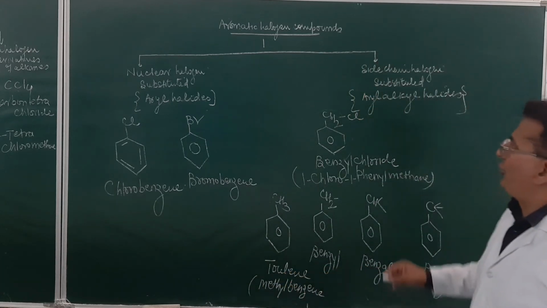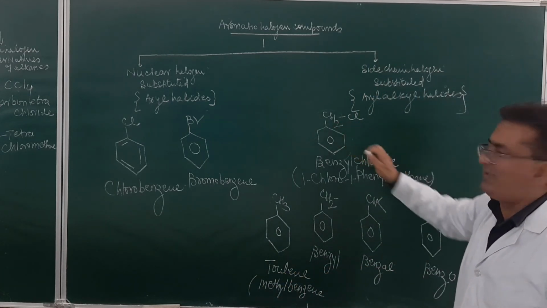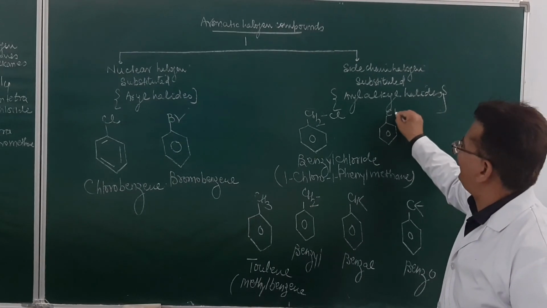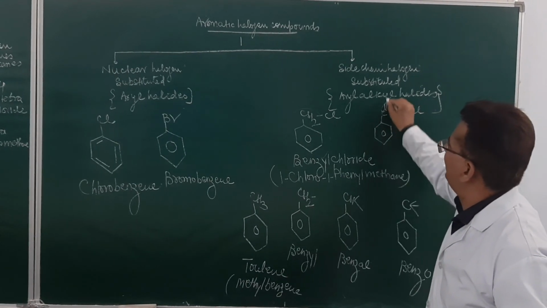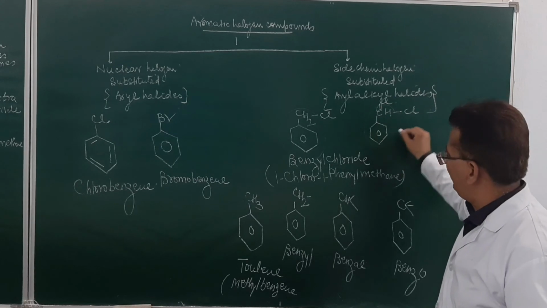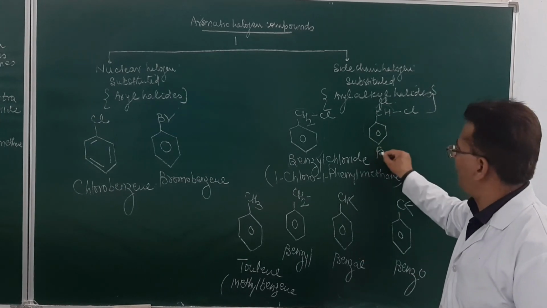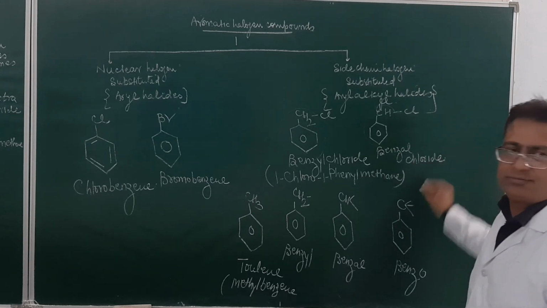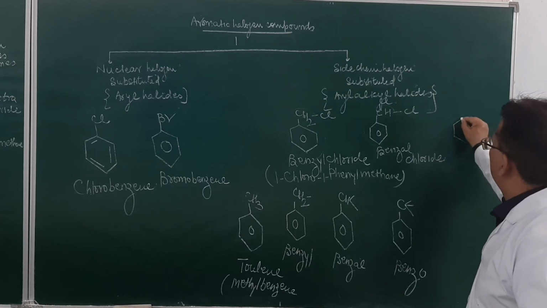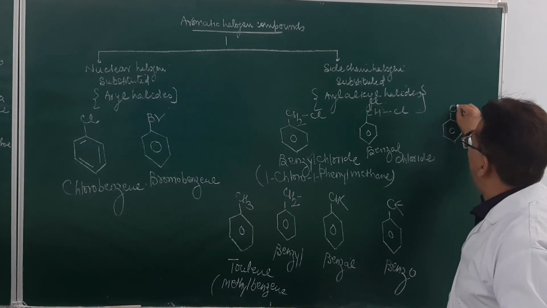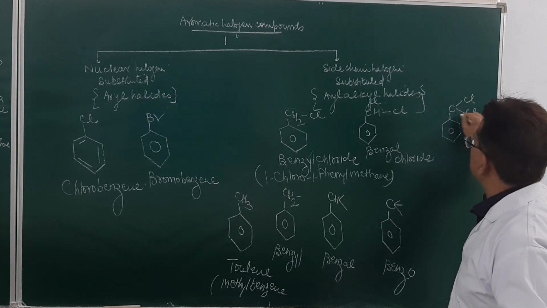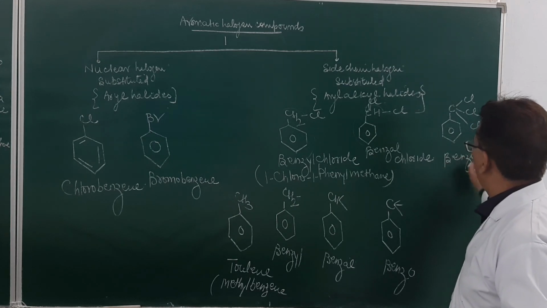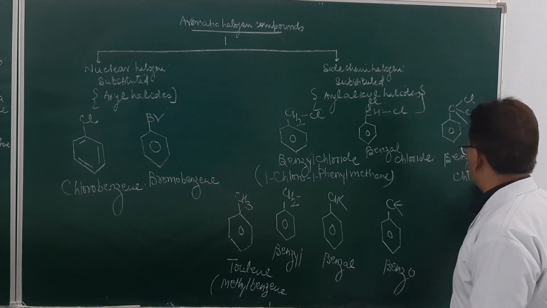Am I clear? So the halogen is substituted on the side chain attached to the benzene ring. Similarly over here, if we write this group CH and then Cl and then Cl, what is this group? C6H5CH double dash, benzal. So the name of this will be given as benzal chloride. I think I shall be very clear. If I put it this way, this will be called benzotrichloride. What name do we give to this one? It will be named benzotrichloride. I think I shall be very clear.